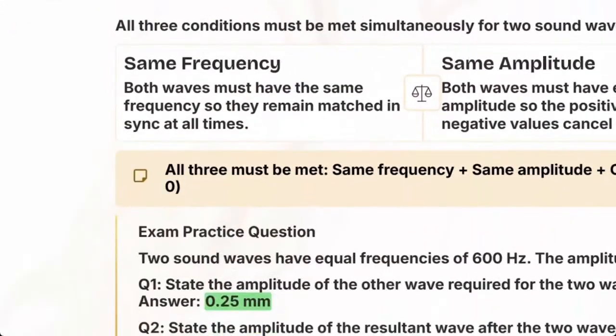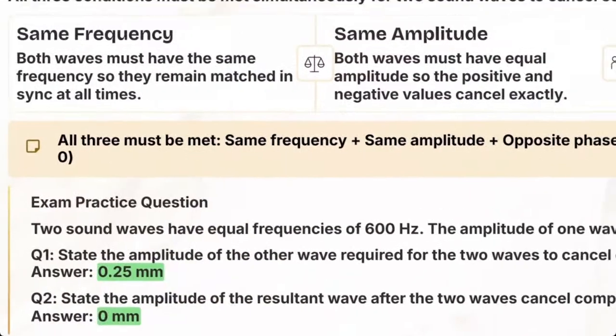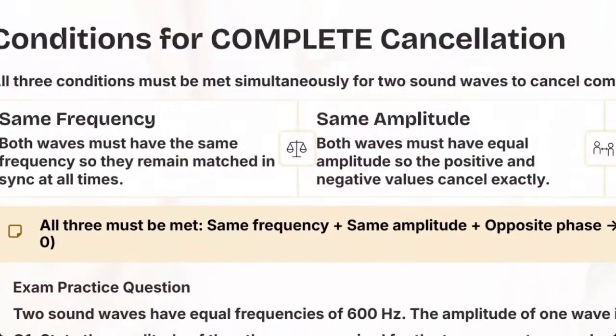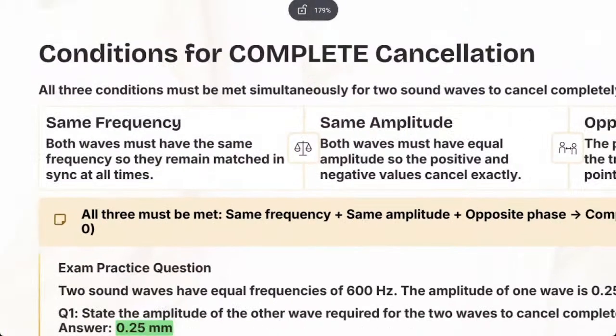So this is what we mean by the conditions for complete cancellation. The two waves must have the same frequency. Not one with high frequency and the other with low frequency. No, same frequency. And same amplitude.